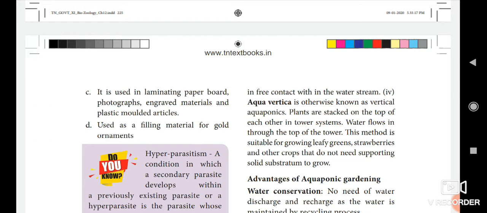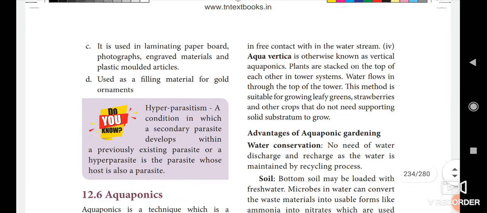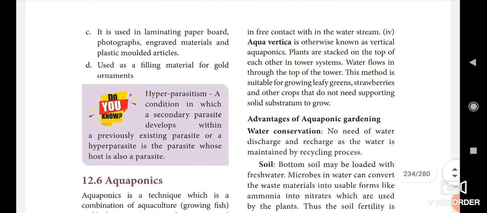Yes. Then next, it is used in the preparation of shoe and leather polishes. It is used as a protective coat for wood. Then third, it is used in laminating paper board. Then it is a substitute material for gold. So these are the economic importance of lac.